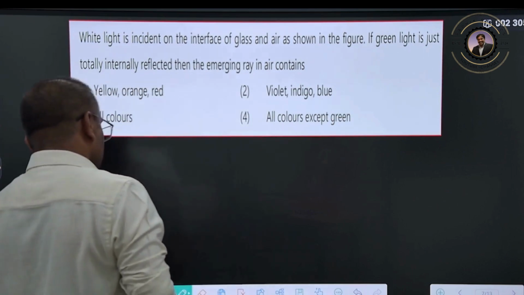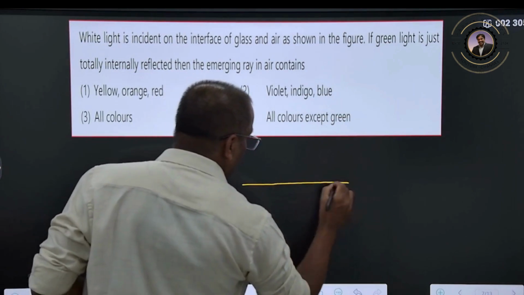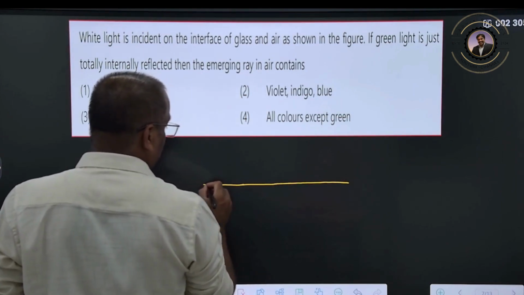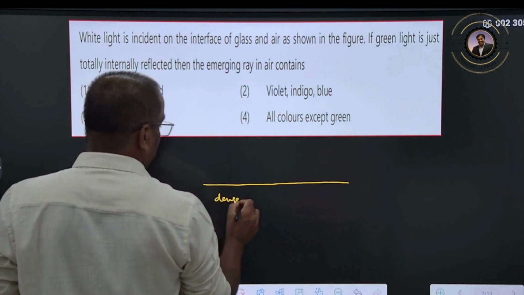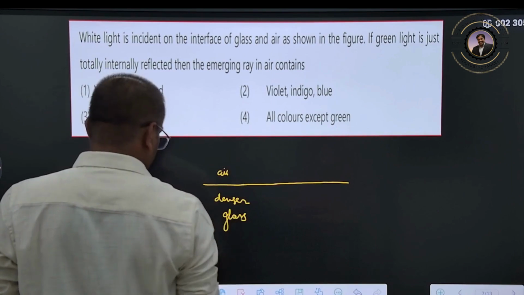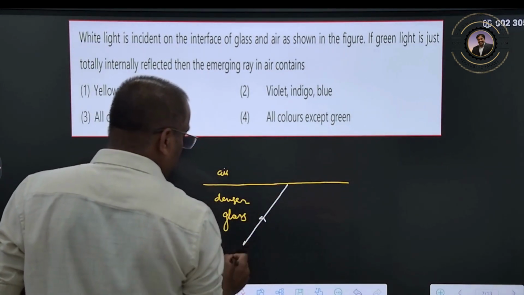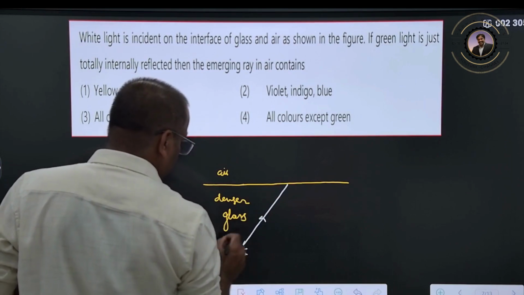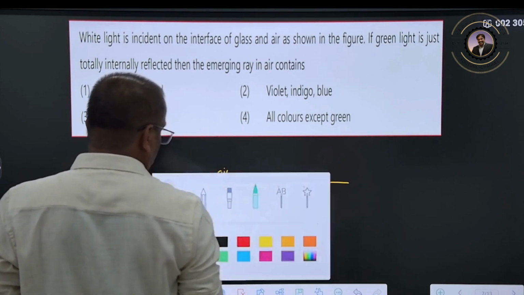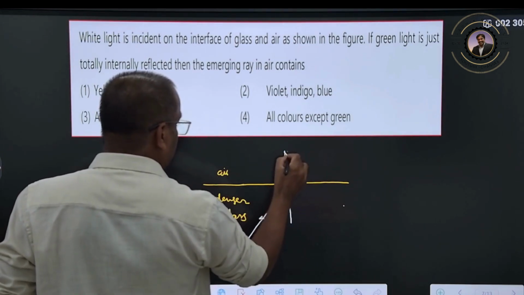Let us draw the boundary here. This is your denser medium, glass, and this is your air. Now white light is coming and falling here, and this is your normal.